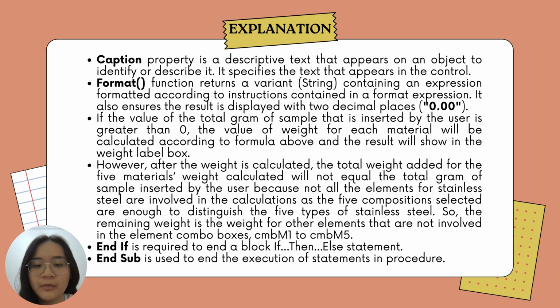If the value of total gram of sample inserted by the user is greater than 0, the weight for each material will be calculated according to the formula above and the result will show in the weight label box. However, the total calculated weight of the 5 selected materials will not match the sample total weight inserted by the user, because the 5 compositions selected are enough to distinguish the 5 types of stainless steel. The remaining weight accounts for other elements not included in the element combo boxes. And to end a block, if then else statement, end sub is used to end the execution of statements in the procedure.